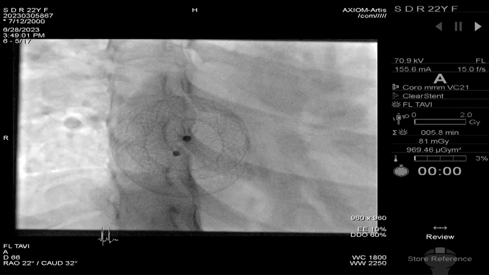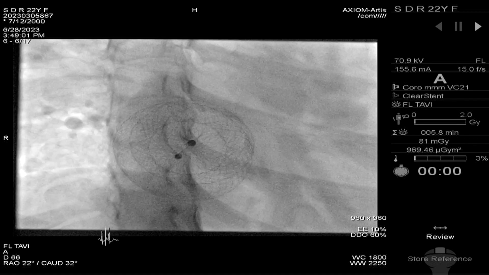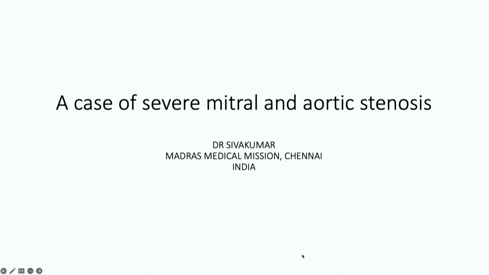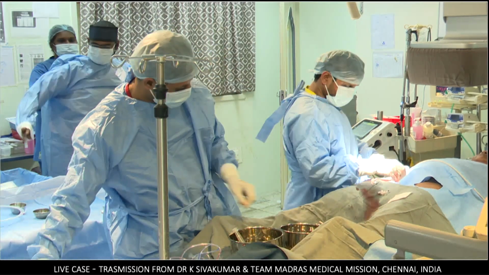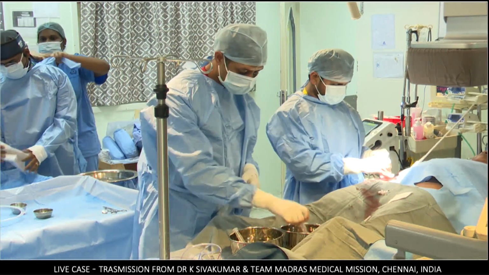Just a comment, actually. Siva did a great case. I think we see this a lot in our setup, people coming in late with pulmonary hypertension. I think one of the most important things here is to actually evaluate them pre-procedure. And one of the things which we routinely do, and I'm sure Shiva would have done, is a 6 minute walk test. If they are fully saturated in air, and if you see any desaturation in a 6 minute walk test, we would not take them to cath lab. We would put them on pulmonary vasodilators and then repeat the 6 minute walk test 3 months down the line after we have given them pulmonary vasodilators.